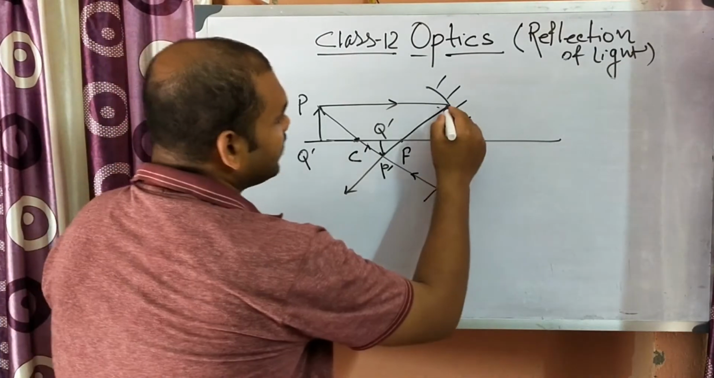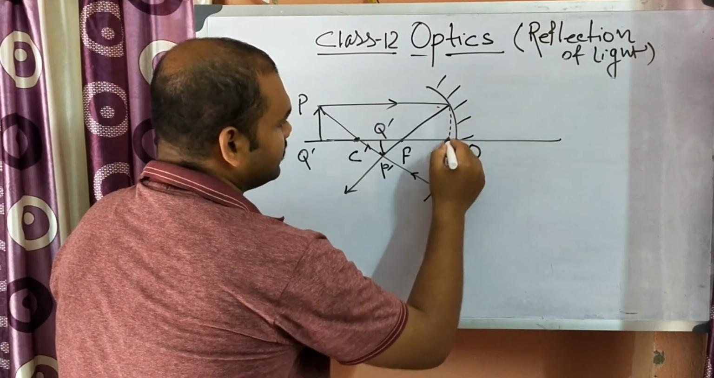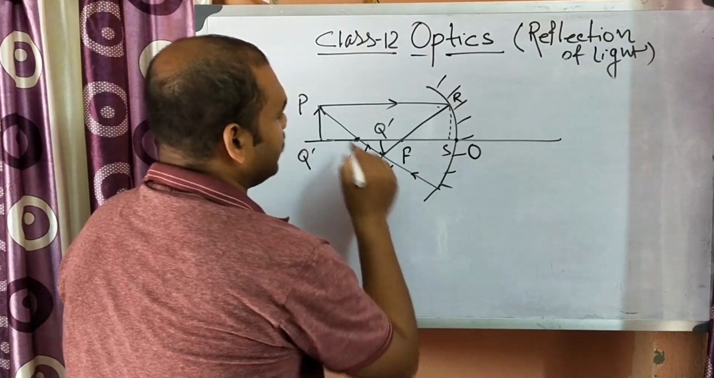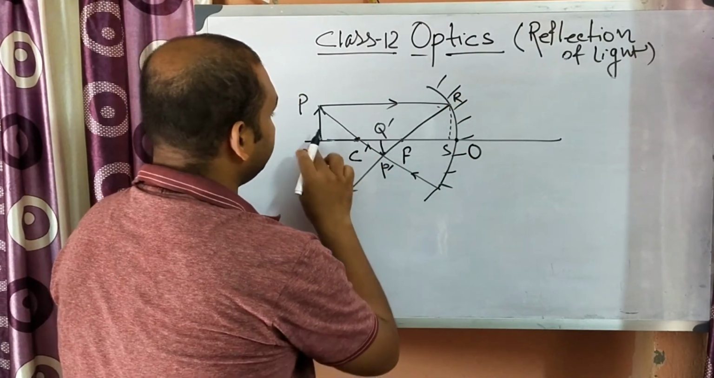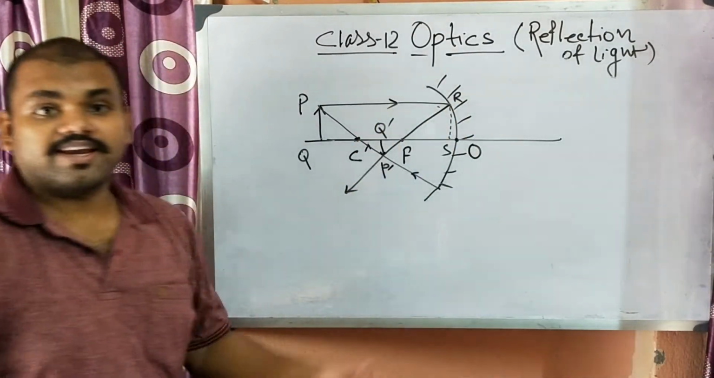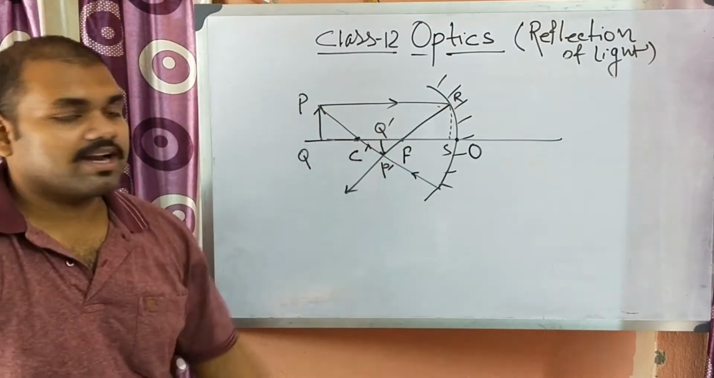Next, we will draw another perpendicular like this. Suppose this is PQ, this is R, this is S. So PQ prime, PQSR is a rectangle, so PQ and RS are equal.